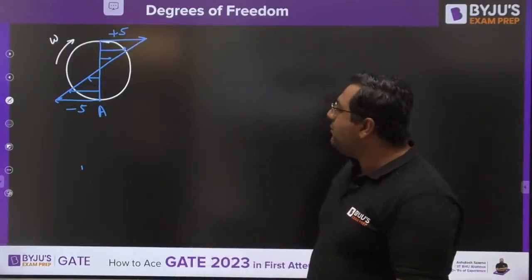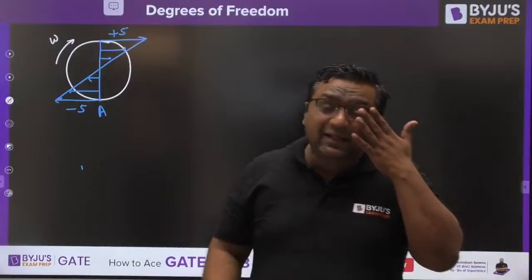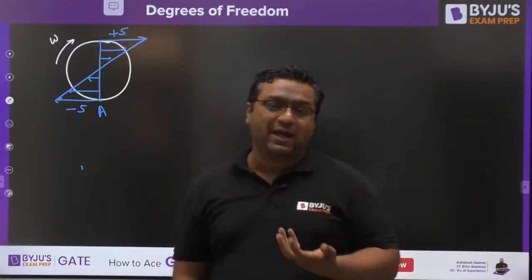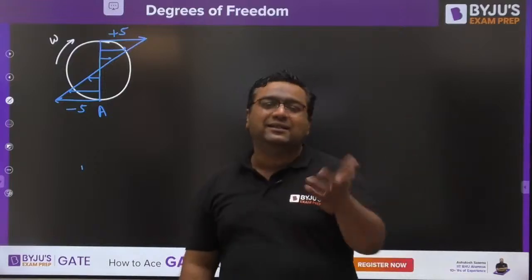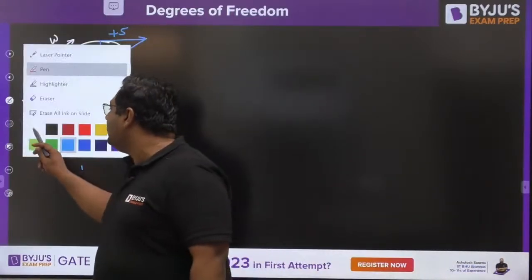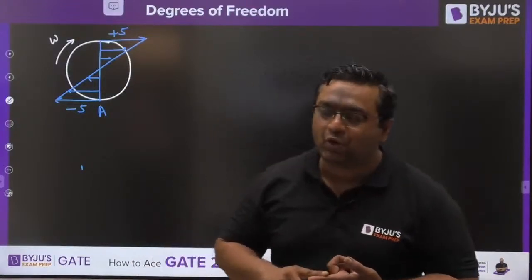So my dear, can you tell me how this -5 can become 0? You will say simply, sir, add 5 to that. But dear, yes we have to add 5 to that, but there should be some logic behind that. Not just to make it 0, we write +5. So my dear, for that, as you know, we are only aware of two motions. One is pure translation, the other is pure rotation.